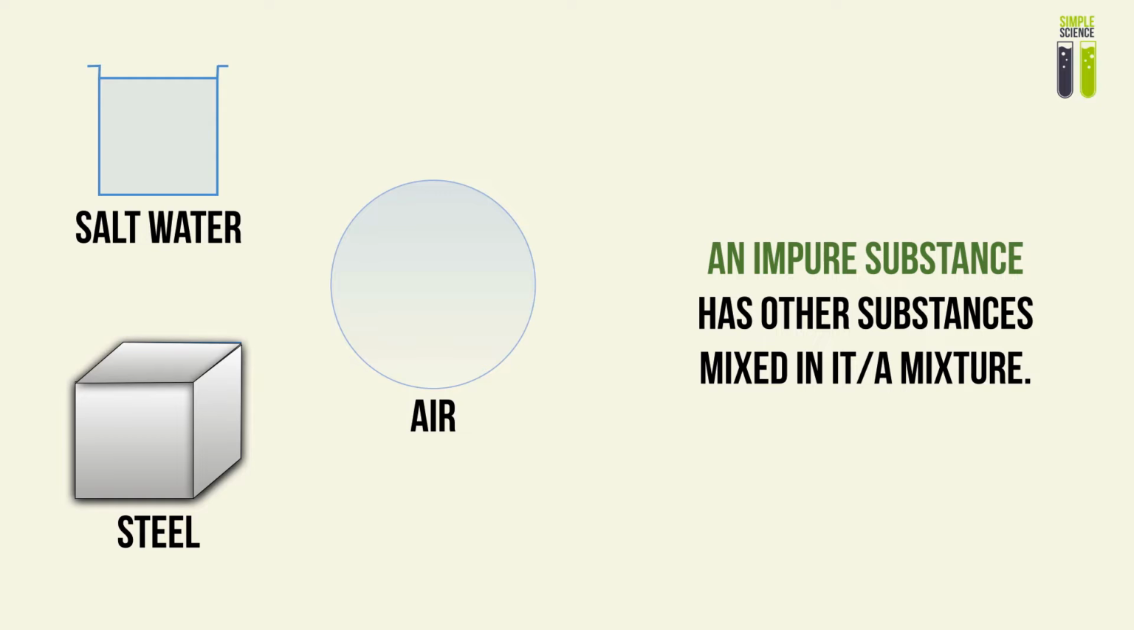Now, when we're looking at an impure substance, we can see that there are other substances mixed in it. It can be a mixture or an alloy. So we can look at salt water, a mixture or a dissolved solution of water and salt. Steel would be an adulterated mixture or an alloy of carbon and iron, and maybe other elements in there. And air, which is a mixture of gases.